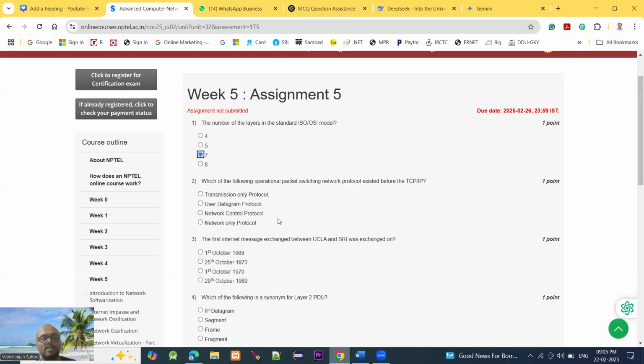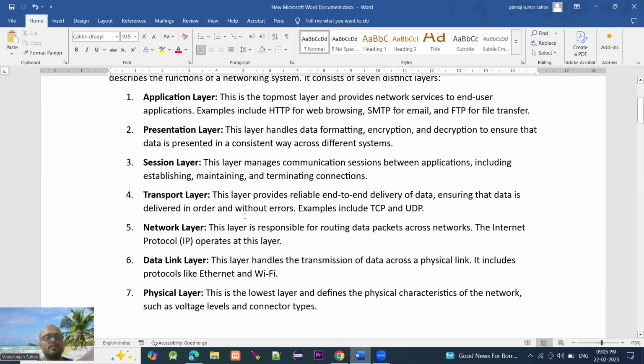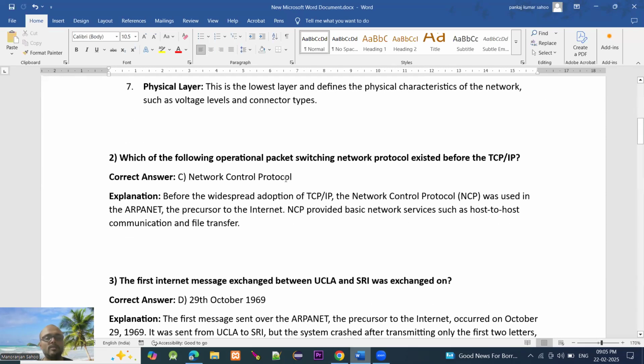Which of the following operational packet switching network protocols existed before TCP and IP, Transmission Control Protocol and Internet Protocol? The answer is the Network Control Protocol, because before the widespread adoption of TCP/IP, the Network Control Protocol was used in the ARPANET.